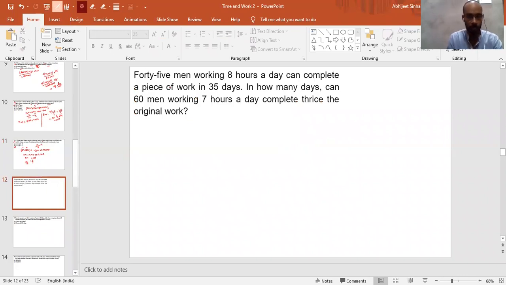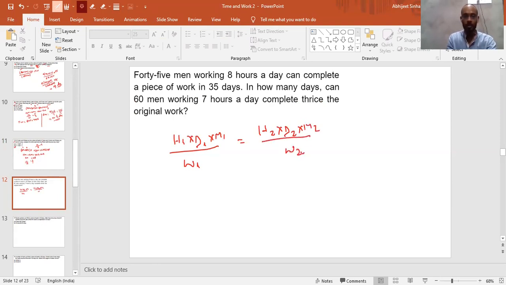Now this is some different type of question. Some of you might have solved this type of question. In the book, it is basically written like this: if there is hour 1, days 1, men 1 upon w1, it will be equals to hour 2, days 2, men 2 upon w2. But this holds only if w1 is equals to w2. Here this is the w1 and this is the w2. You have to write the relations between w1 and w2. That will be given in the questions.